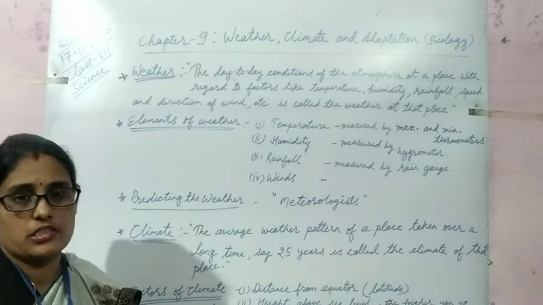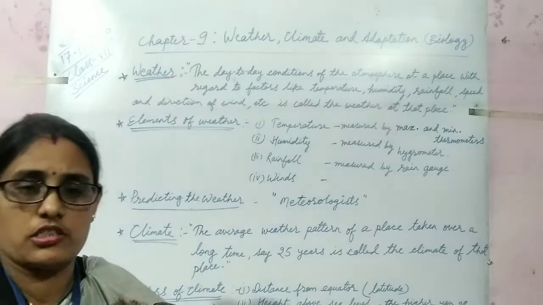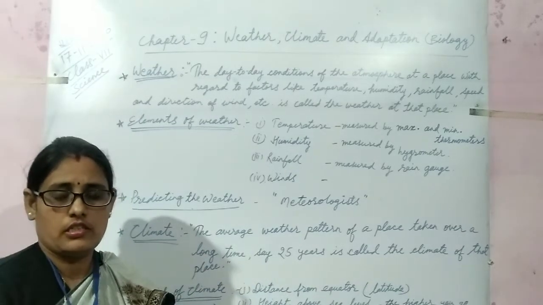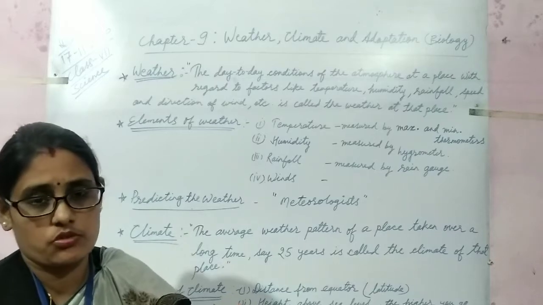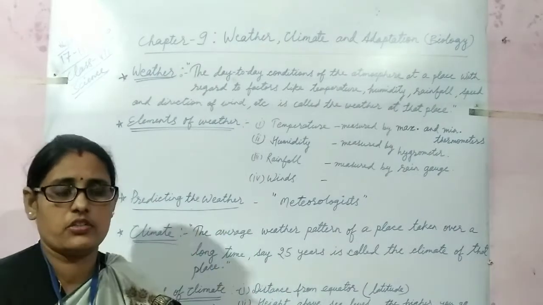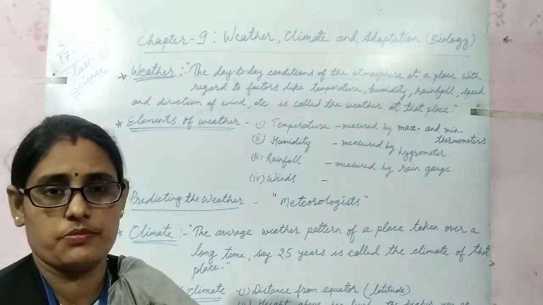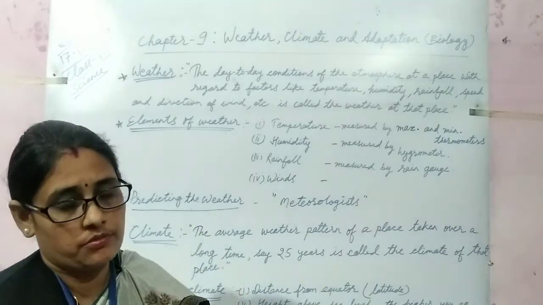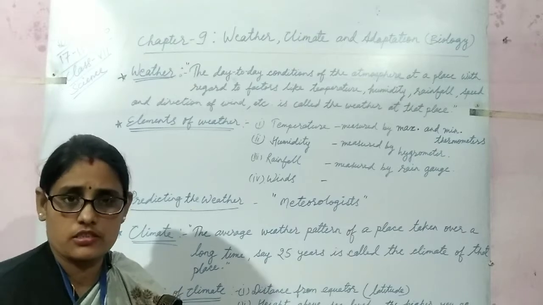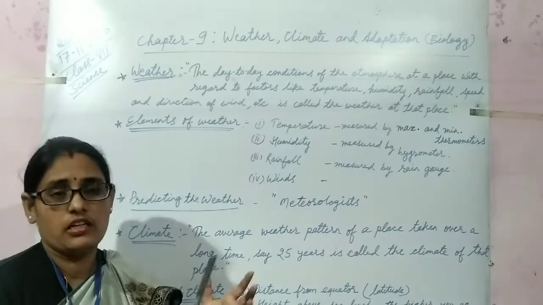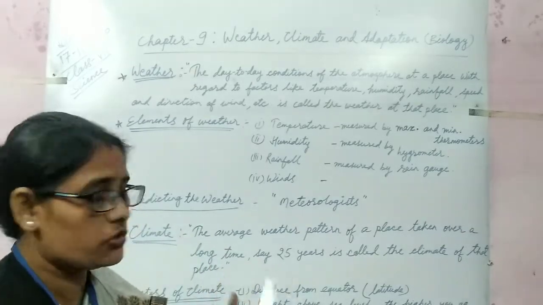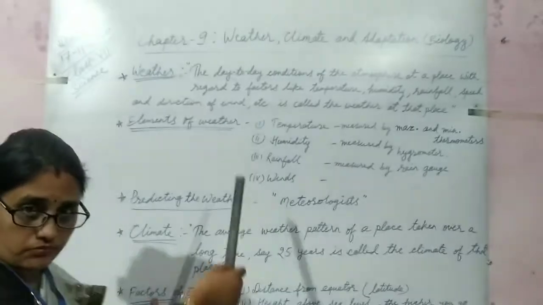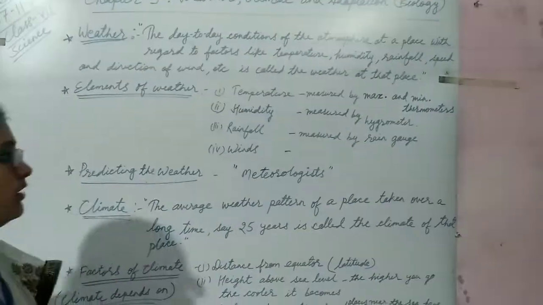In India, the rain is brought by two important winds, that is the southwest monsoon winds, which bring heavy rain during June and September, and the northeast monsoon winds, which bring comparatively lighter rain. So these are the two types of winds which cause rain in India.